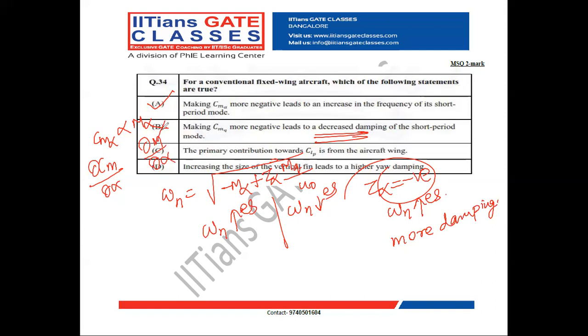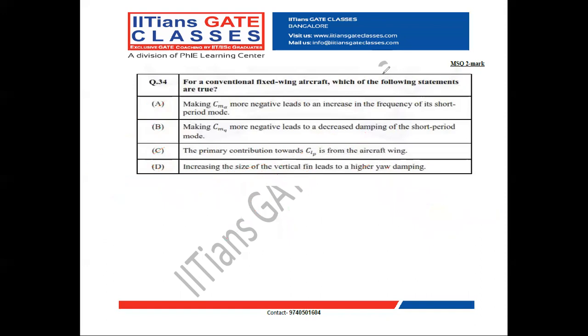Mq is a damping derivative, and since Mq becomes more negative, it leads to increased damping. But in the statement they have given decreased damping, so option B is incorrect. Now we'll see what happens to option C.